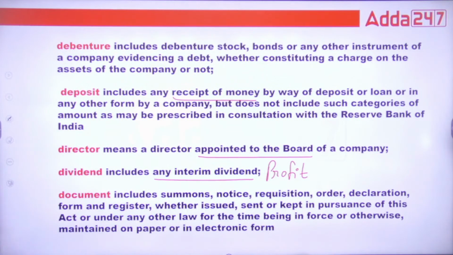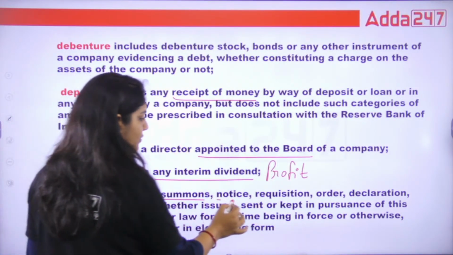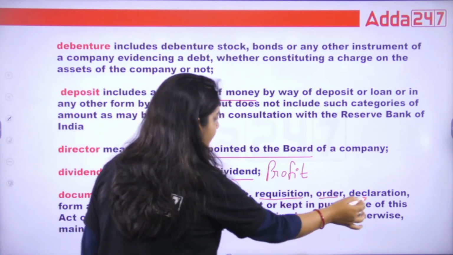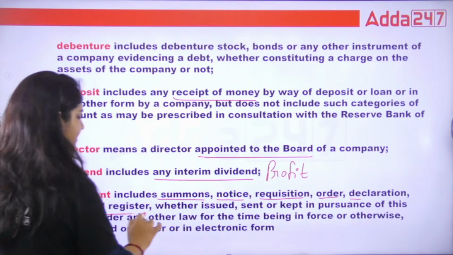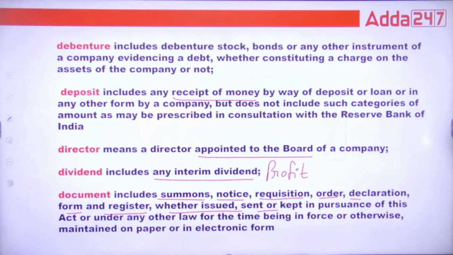What is document? That is also important. Document is basically summons, call letter, notice, requisition, order, declaration, register, whether issued or sent. That is the document, guys. Done?